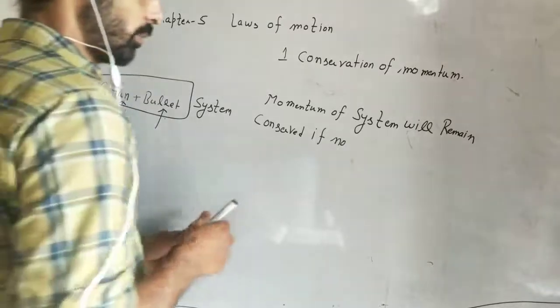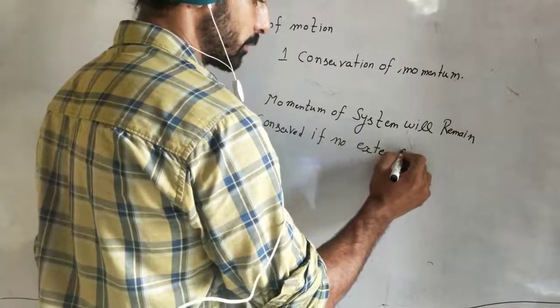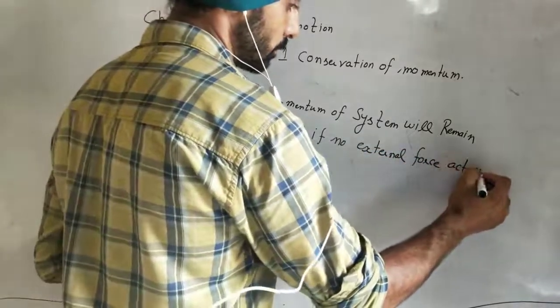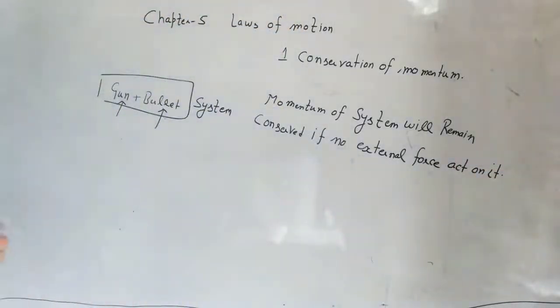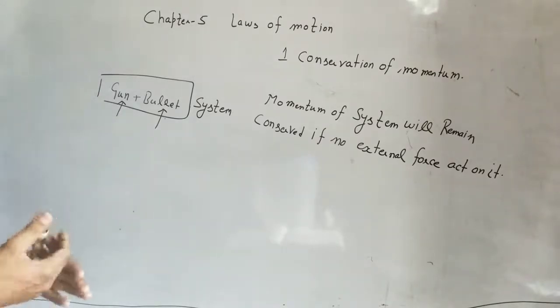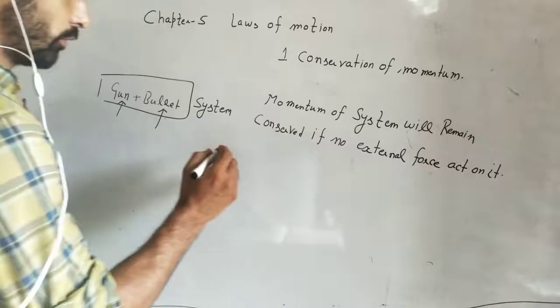Momentum of a system will remain conserved if no external force acts on it. Conserved means the momentum of the system remains the same if no external force is acting on it. Means initial momentum will be equal to final momentum.